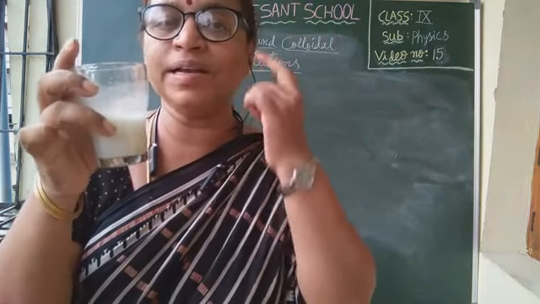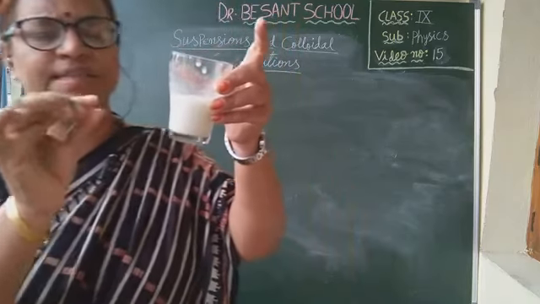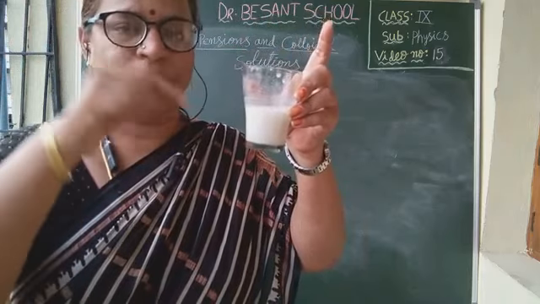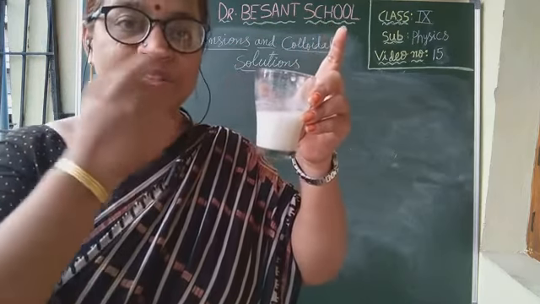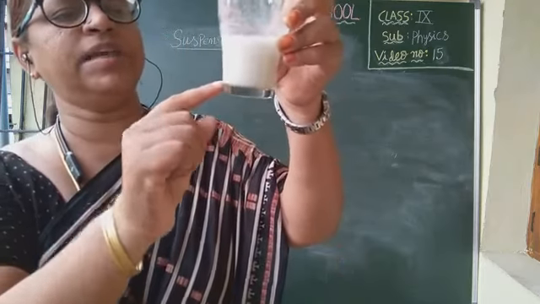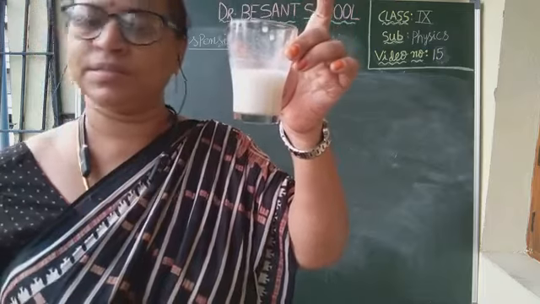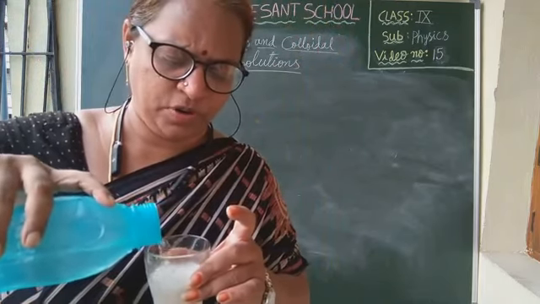Here the solute particles are visible to us. The size of the solute particles is such that, even after mixing in the solvent, they are visible to our naked eyes. Now you see at the bottom, children, can you see that chalk powder? Yes. You can add more water to see it more clearly if you want.